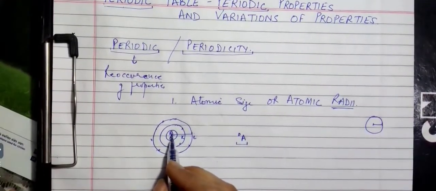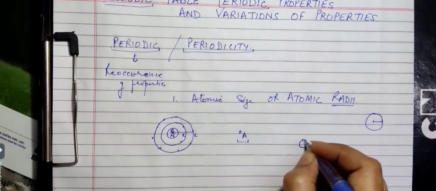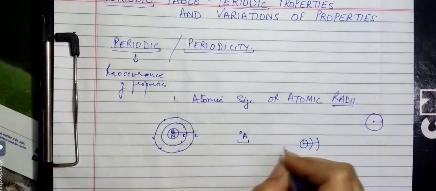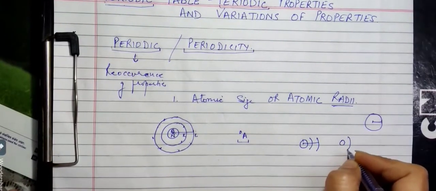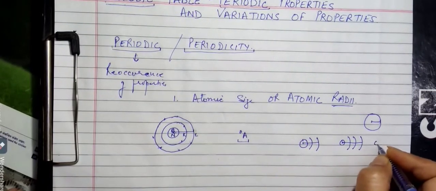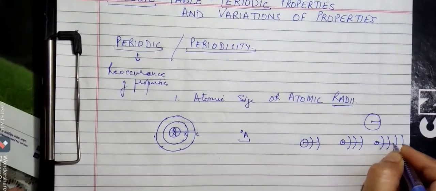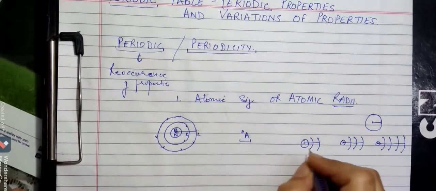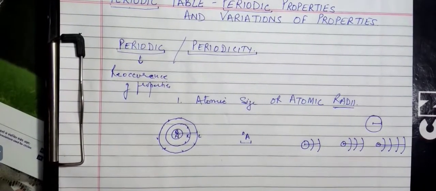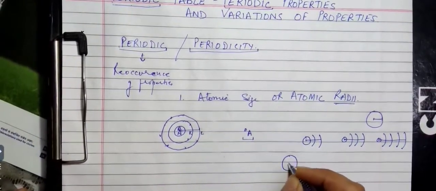Now what do you think this atomic size will depend upon? If there will be a nucleus and say 2 shells, the atomic size will be this much, but if the number of shells around the nucleus is more, the atomic size will be more. So you notice that as the number of shells keep on increasing around the nucleus, the atomic size also keeps on increasing. And the second thing is that, see, in this nucleus we have protons.